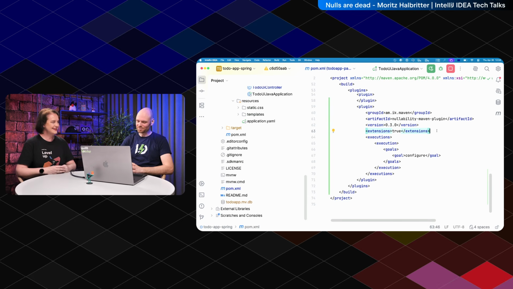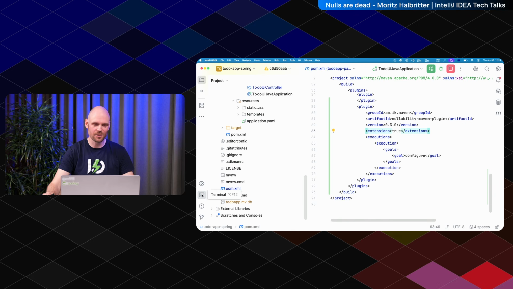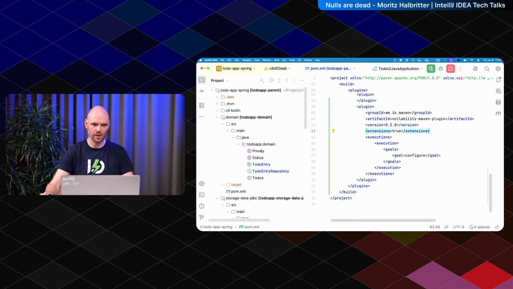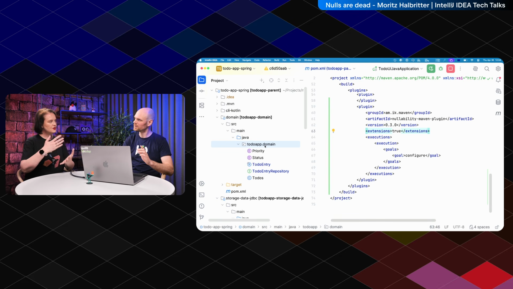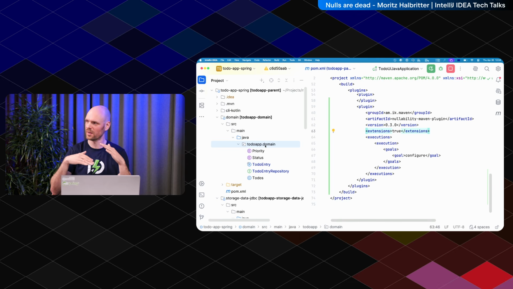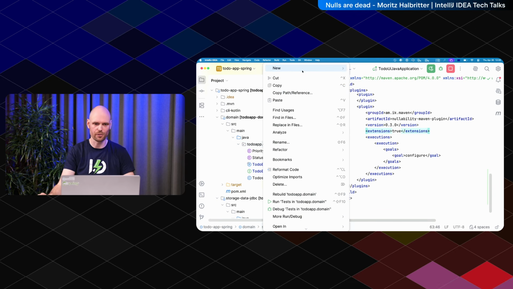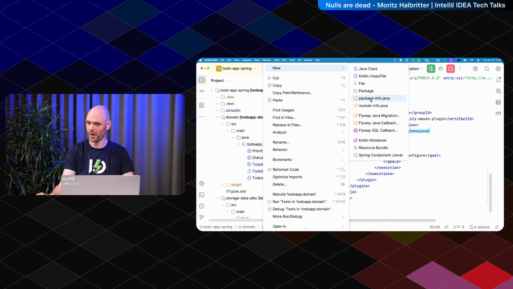Sorry. Very good. Okay. So this thing here now screams that you have to put NullMarked on your code. Right. Okay. What to do with this? I start at the domain model, and we can now put NullMarked on all our classes. And what this means is that you essentially opt into nullability. Right. So we could put NullMarked individually on fields or classes, but we can also do it on package level, right? And this is what we're going to do. Exactly. Because if you put it on the package level, it inherits to all the classes inside this package. Right. Okay, so let's first create a package-info file, because this is how you add annotations to packages.